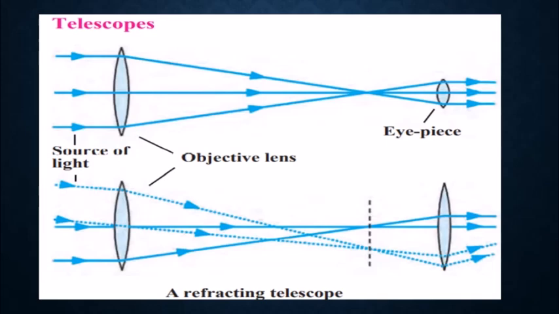Using the light which is collected by the objective, a smaller lens called the eyepiece produces a large image of the source. The light rays change their direction as they enter a lens from the atmosphere, and again when they enter the atmosphere after passing through the lens. This is called refraction. Whenever refraction is happening, these telescopes can also be called refracting telescopes. So an optical telescope, also called a visible radiation telescope, is also called a refracting telescope because refraction happens inside.